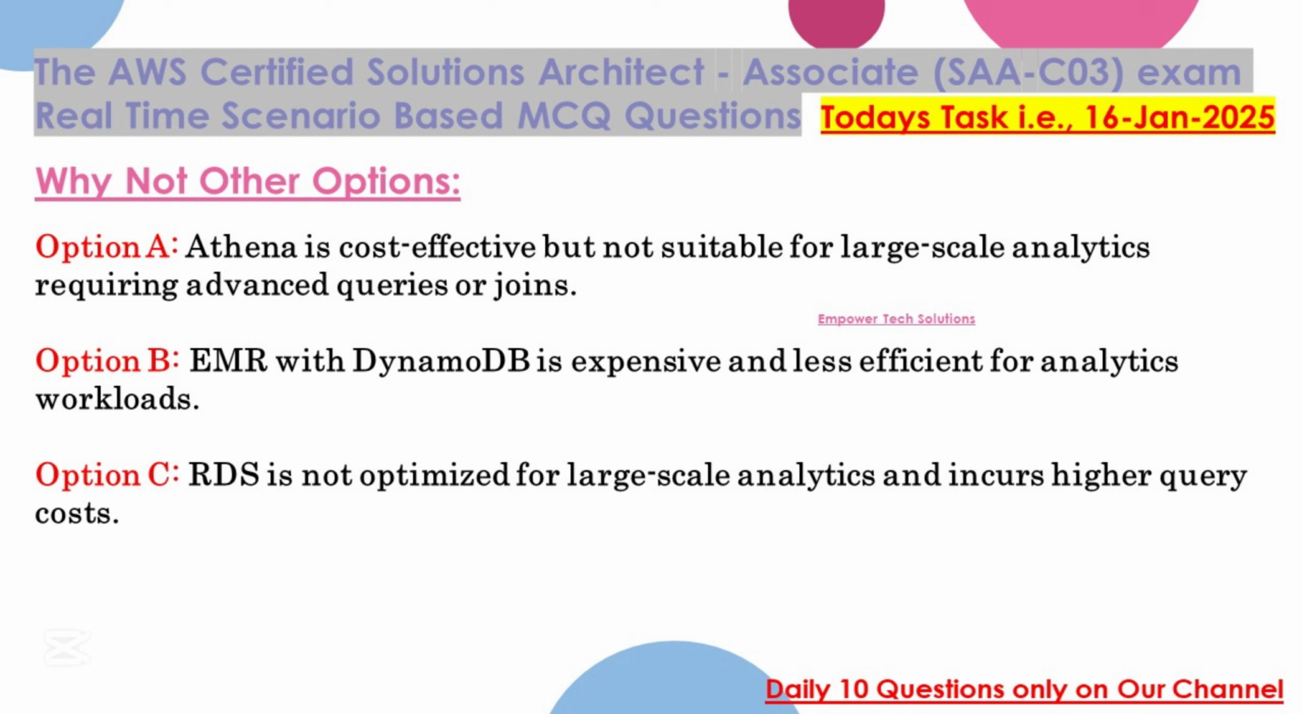Option A. Athena is cost-effective but not suitable for large-scale analytics requiring advanced queries or joins. Option B. EMR with DynamoDB is expensive and less efficient for analytics workloads. Option C. RDS is not optimized for large-scale analytics and incurs higher query costs.